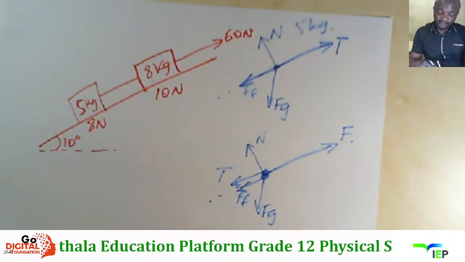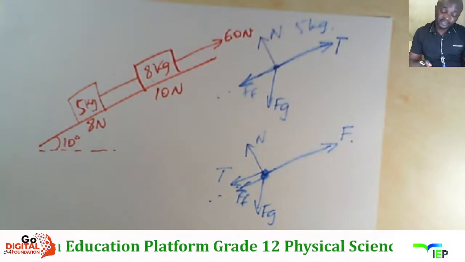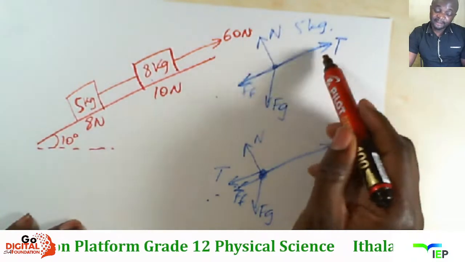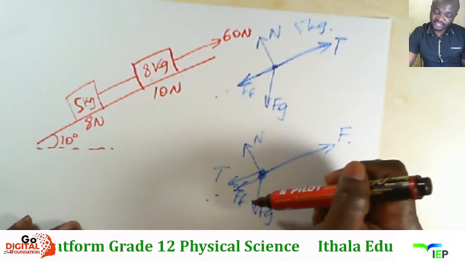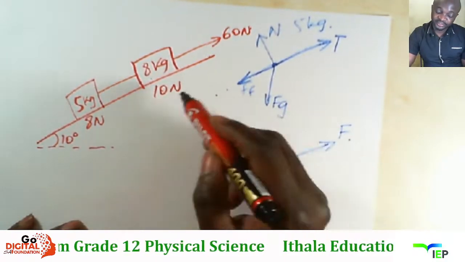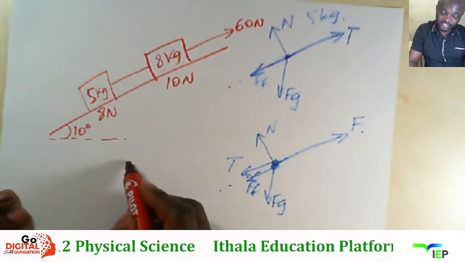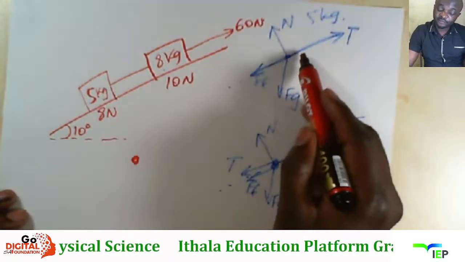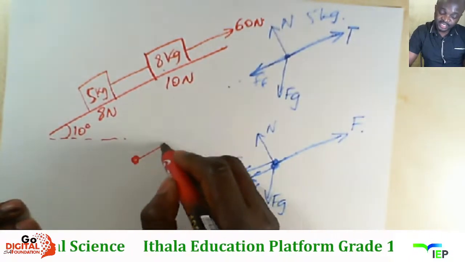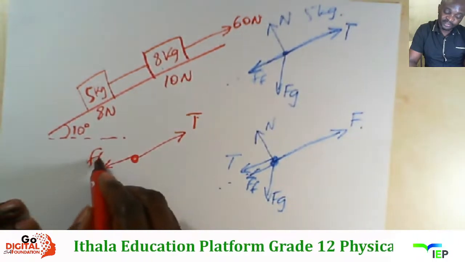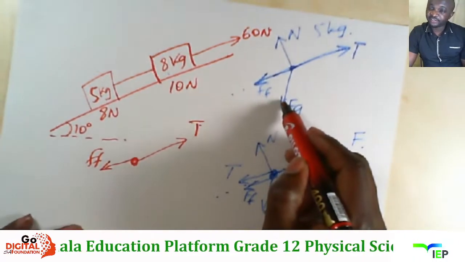Now sidinga ke kudweba ini i-free body diagram that will represent our forces parallel to the surface. Now makuthi parallel to the surface, we look at the 5 kg block. The first force parallel to the surface, sina leo tension, sinani sina friction, but then kune gravity here.